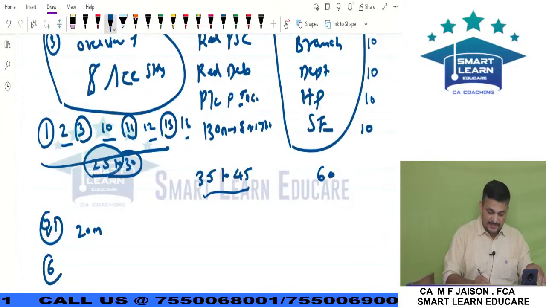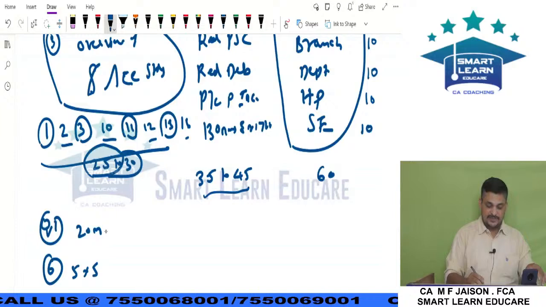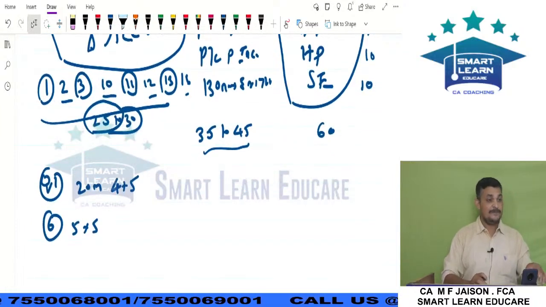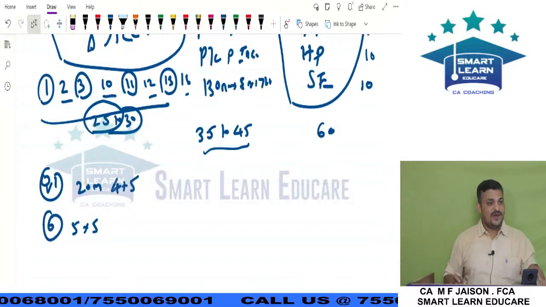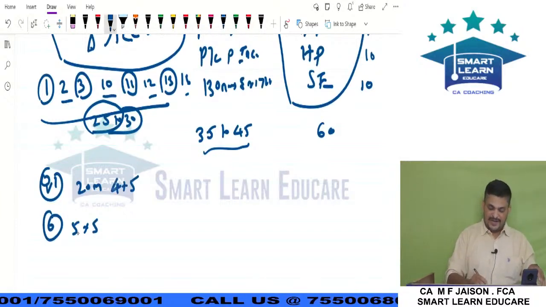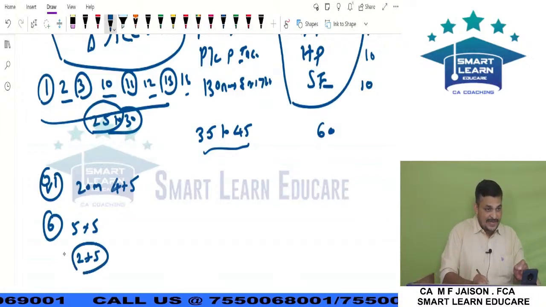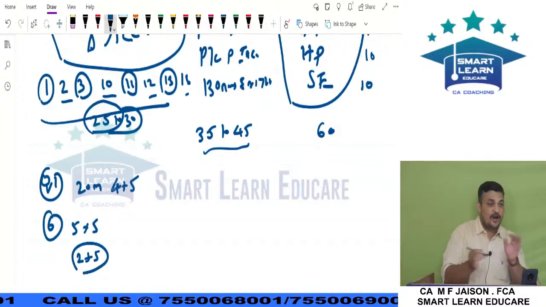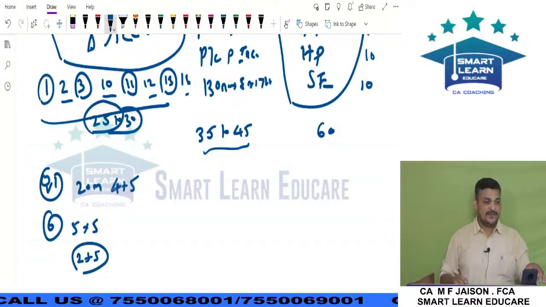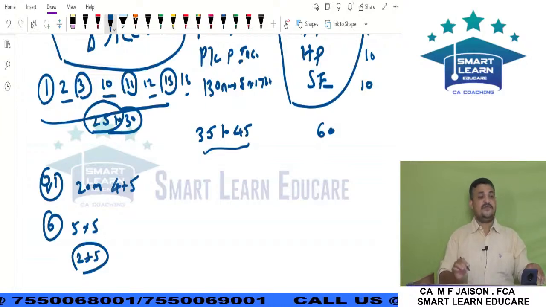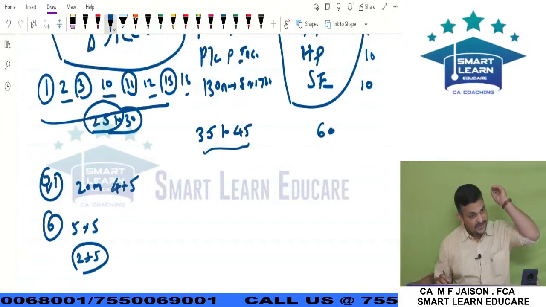Then question number 6 has a 5 mark question. Question number 1 has 4 5 mark questions. In those 5 mark questions, we find at least 2 5 mark questions coming from module 1, either standard or framework. So that way we will be focusing tomorrow's session, which is definitely for 30 marks. 30 marks are definitely going to come as it is.